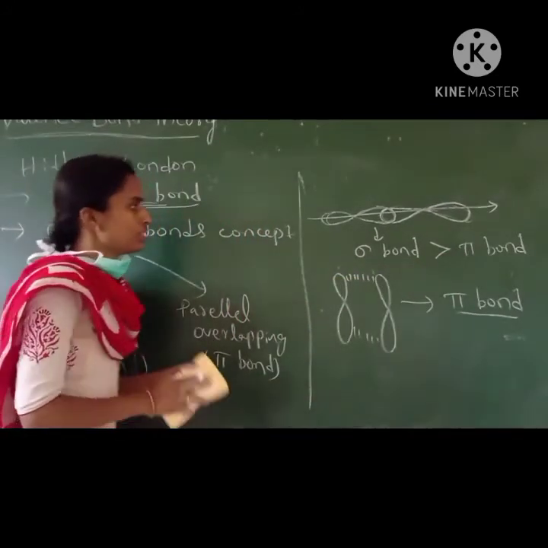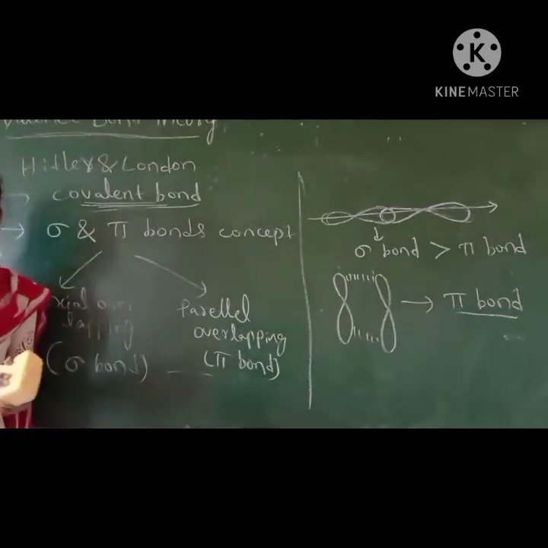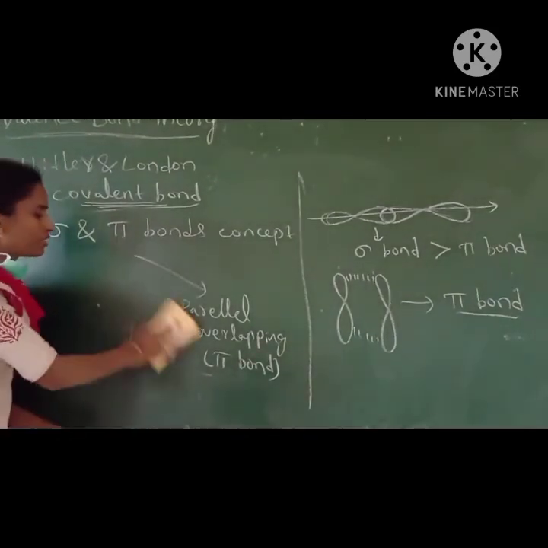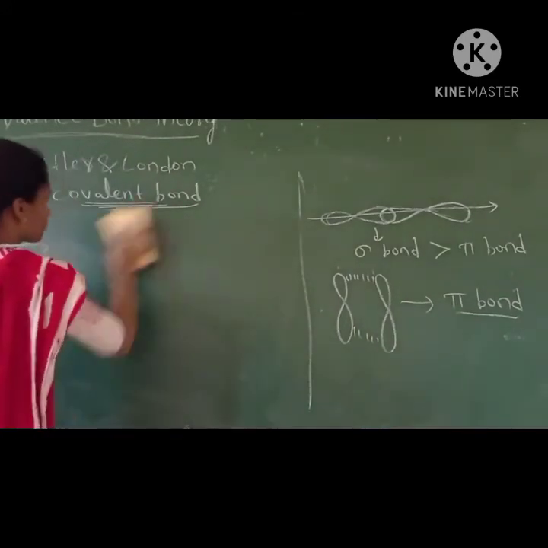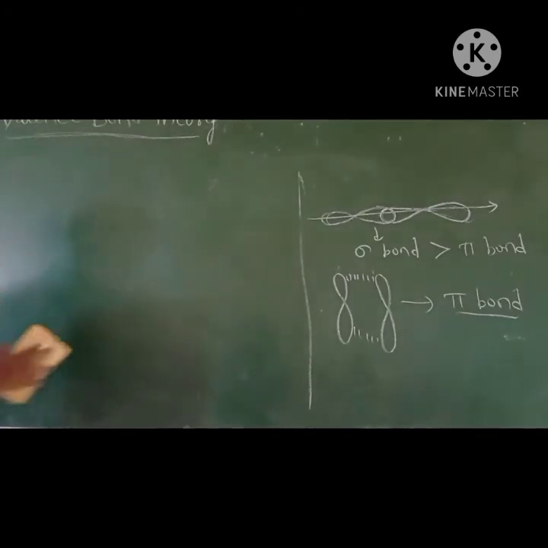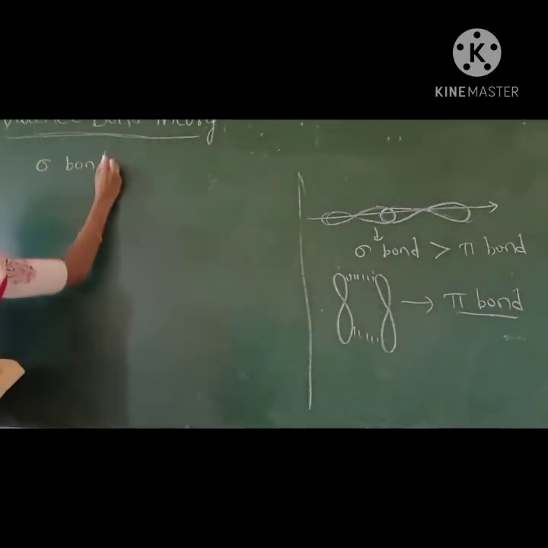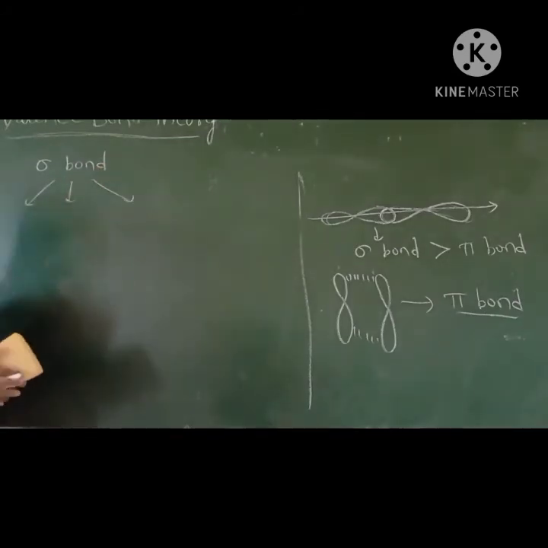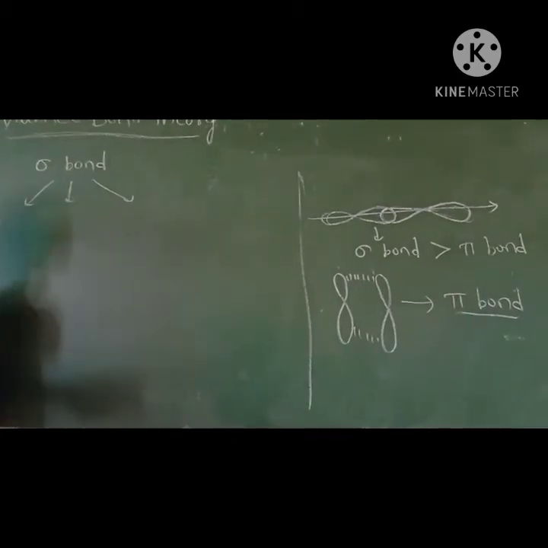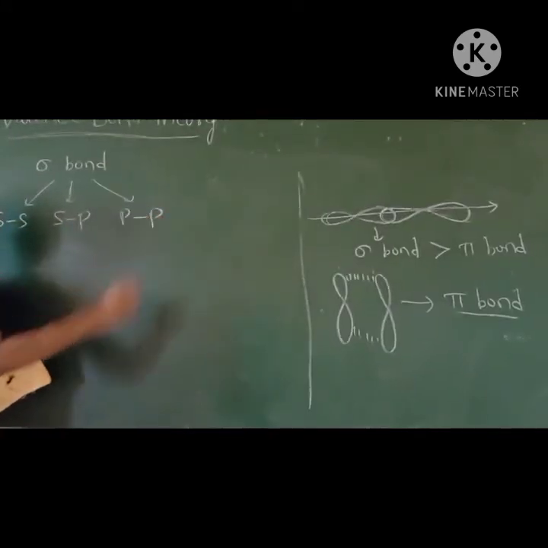So these are some postulates given by valence bond theory, and let us see some examples. There are three types of overlapping in sigma bond formation: SS, SP and PP overlapping.